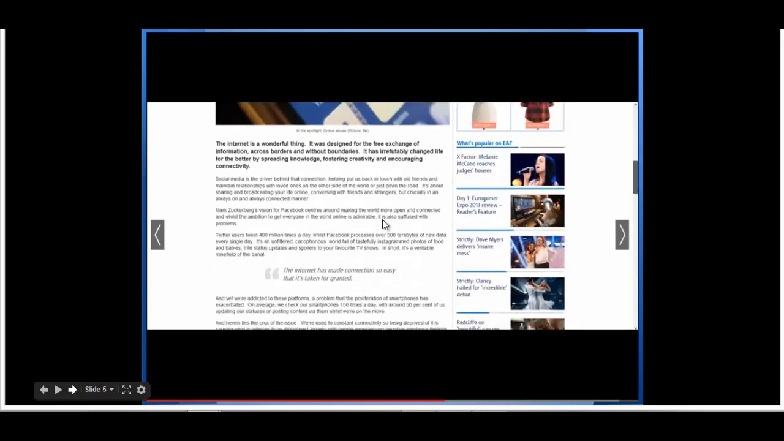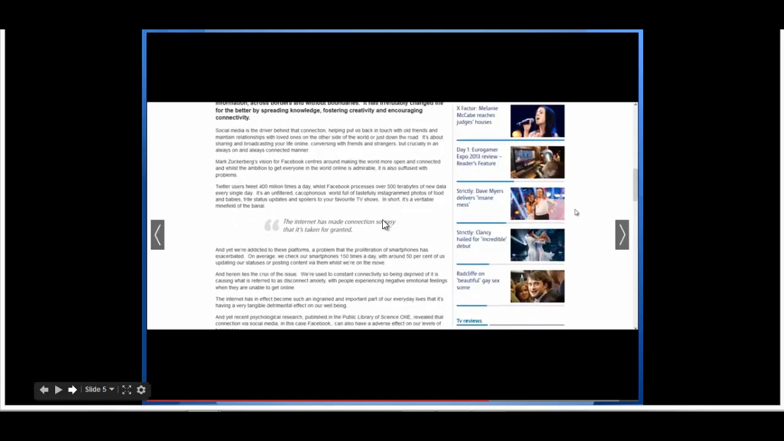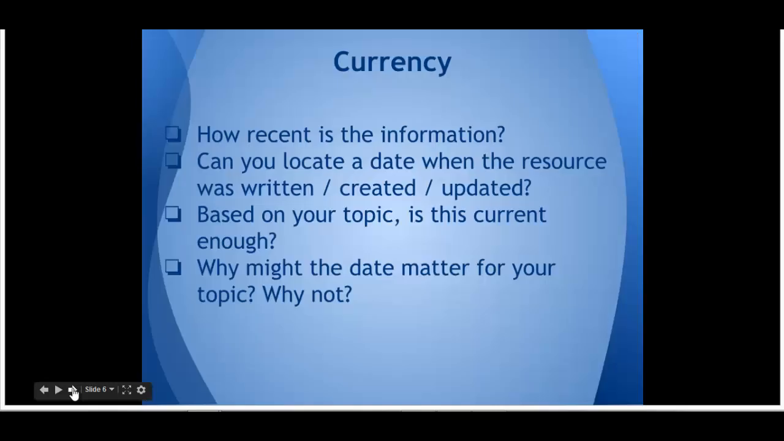What is the intent of the article? What's the domain? Are there other articles that are unrelated? Are there ads? How do they relate to the topic being covered?